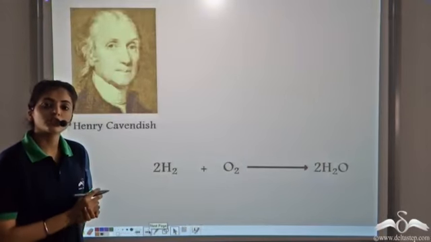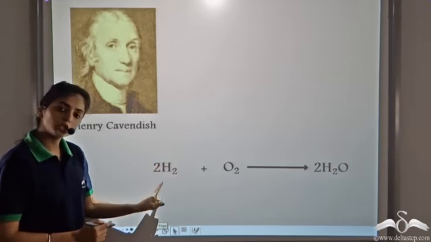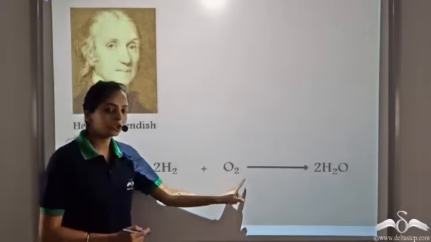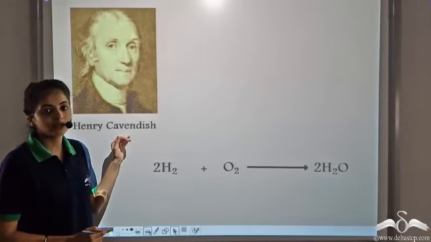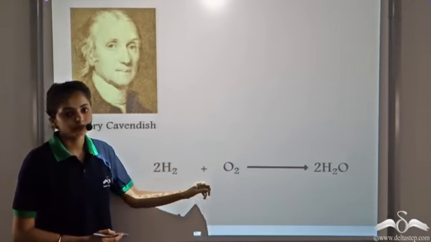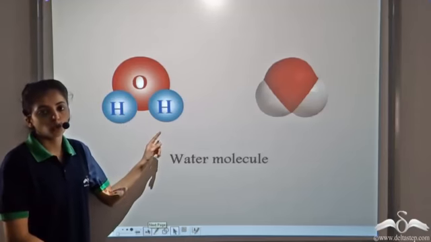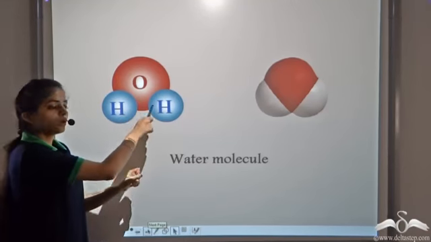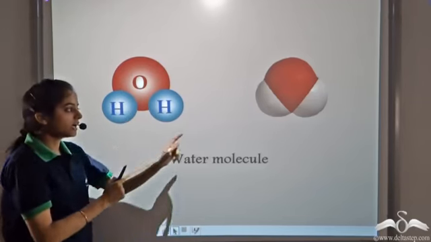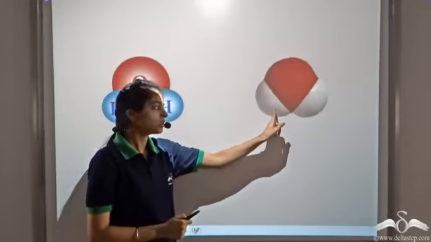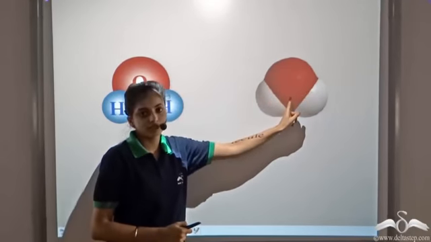Henry Cavendish was the first scientist to propose that we can form water by igniting 2 volumes of hydrogen and 1 volume of oxygen. So this was the first technique proposed by Henry Cavendish to form water. Water has the chemical formula H2O. In water, the 2 hydrogen atoms are bonded to 1 oxygen atom. And in 3 dimensions, we can represent it like this. So these are the 2 hydrogen atoms which are bonded to 1 oxygen atom.